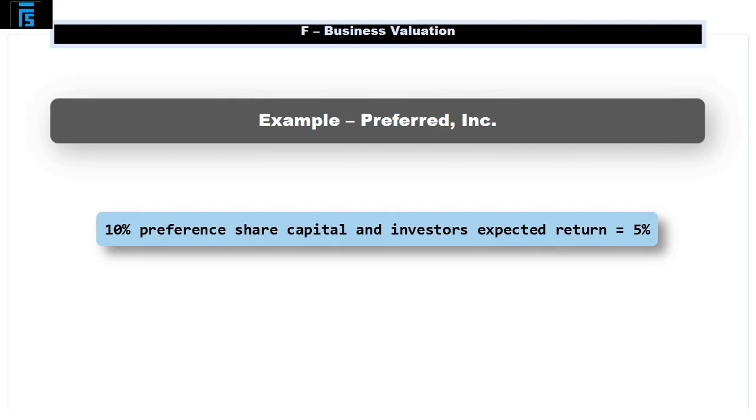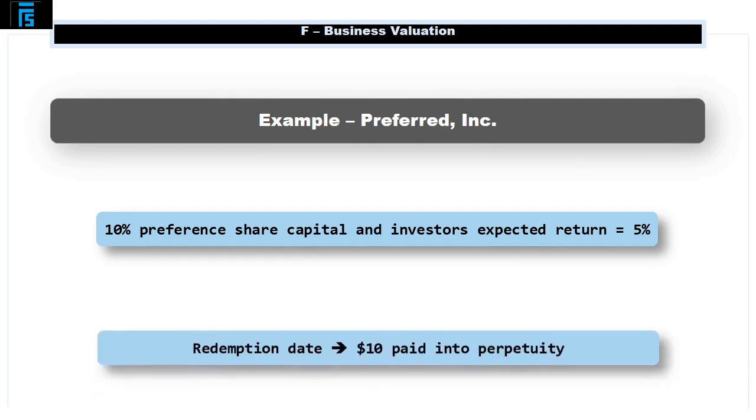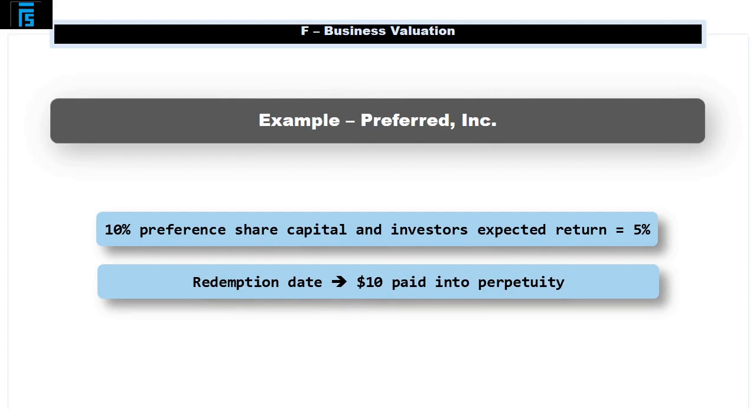Pause the video and calculate this. Have you done it? Was it familiar? Since the question didn't mention anything about redemption date, I am going to assume that there is none, and that 10% or $10 will be paid into perpetuity. So what is its value?